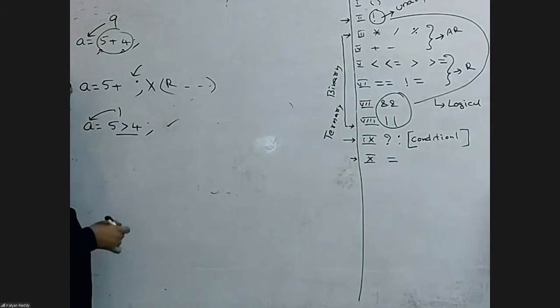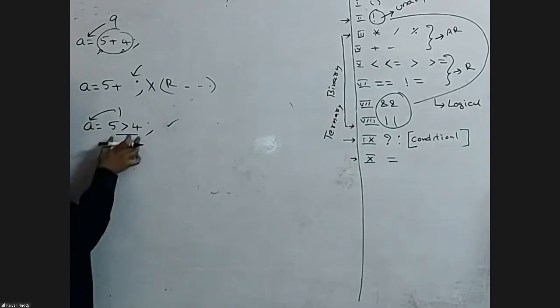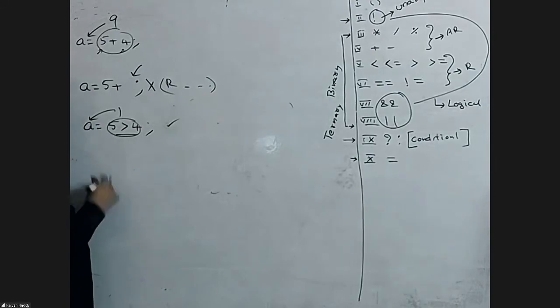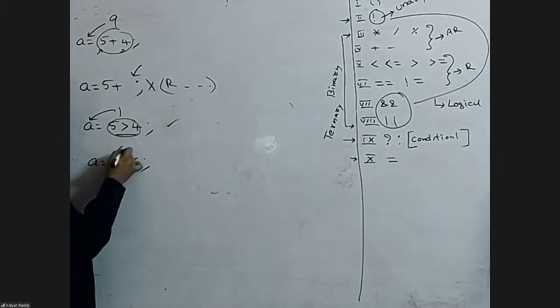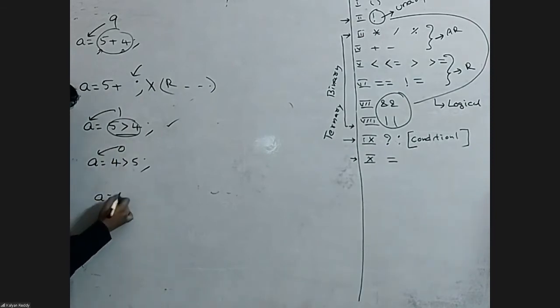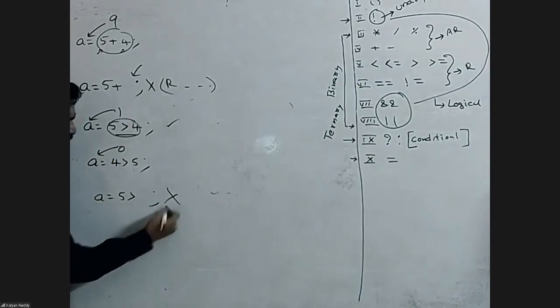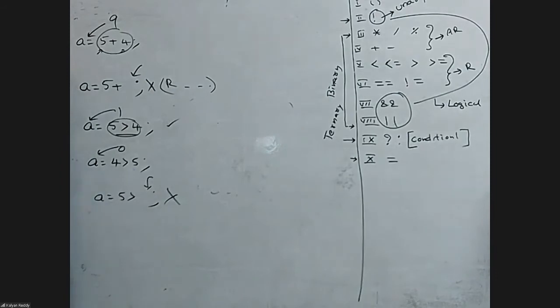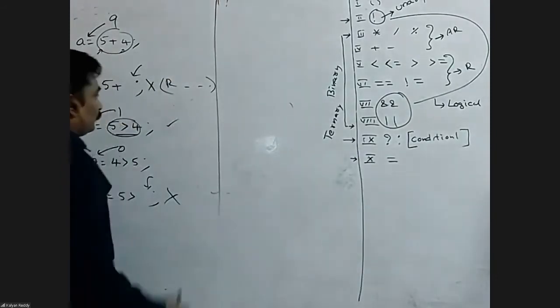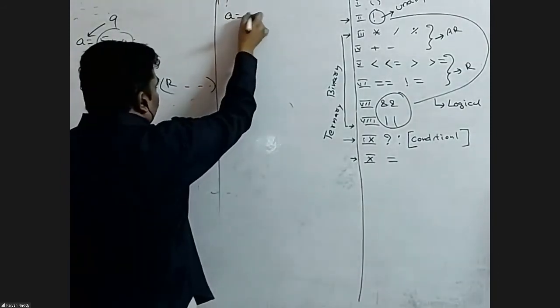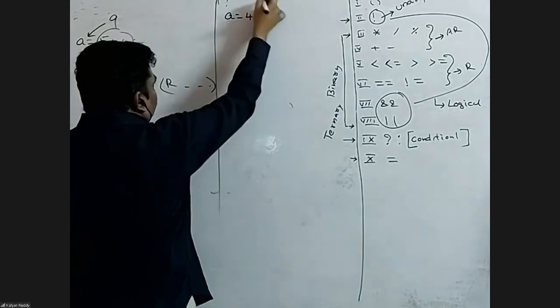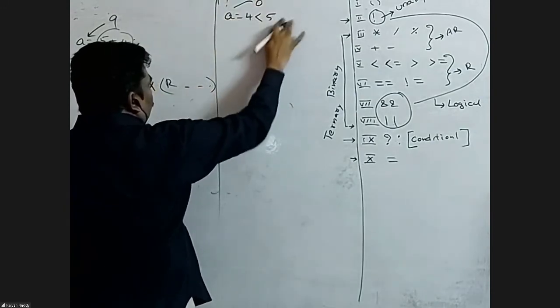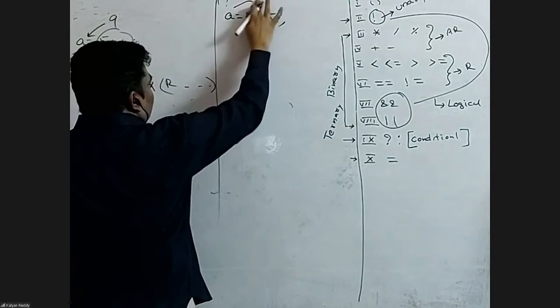All relational logical operators always return 1 or 0. If the expression is true, it returns 1. That means this place is replaced with 1. A equals to 4 greater than 5, 0. A equals to 5 greater than semicolon, nonsense. Error, R value required. A equals to 4 less than 5.